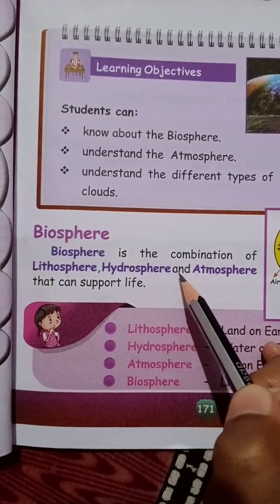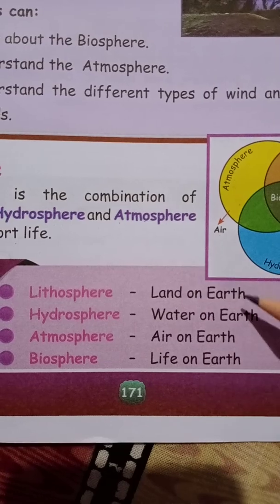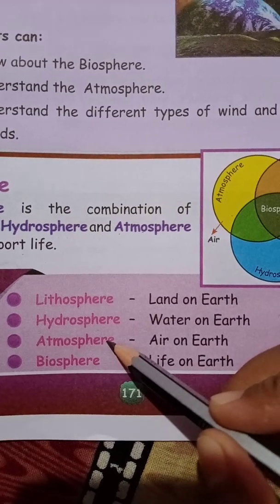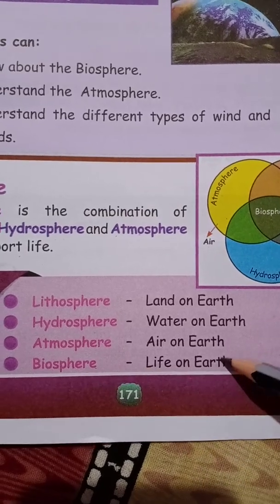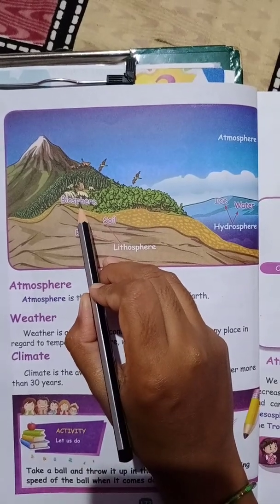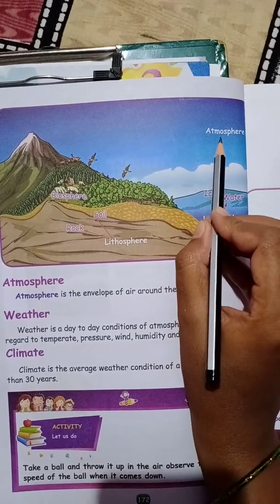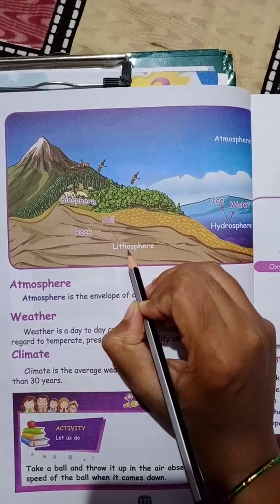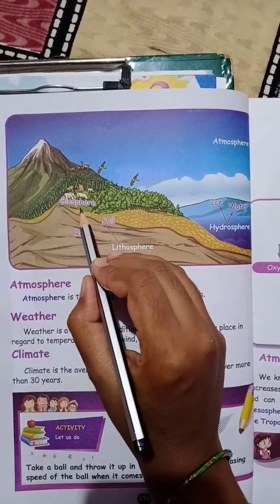From those we can support our life. Here they have given: lithosphere is the land on the earth, hydrosphere is the water on the earth, atmosphere is the air on the earth, and finally biosphere is the life on earth. The combination of all these three is called biosphere.